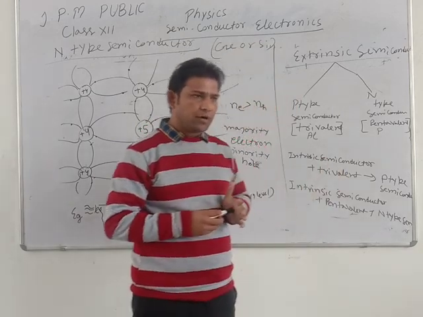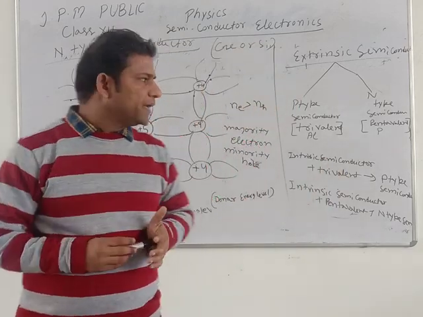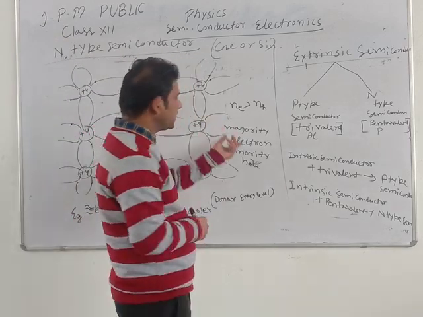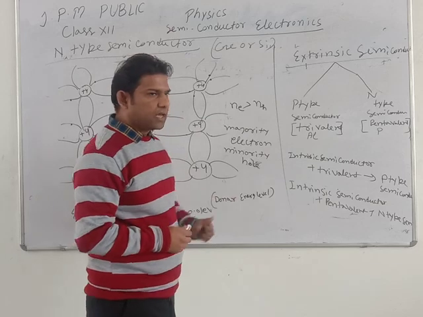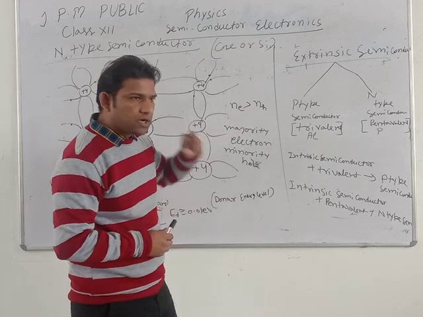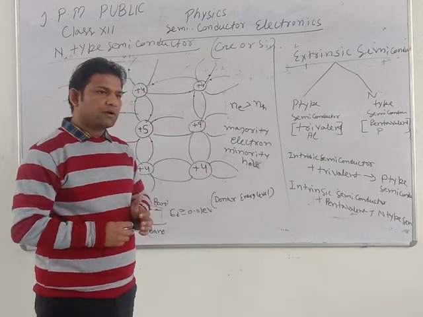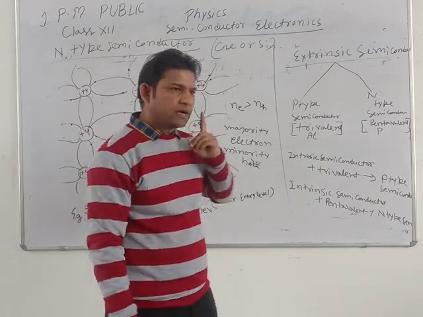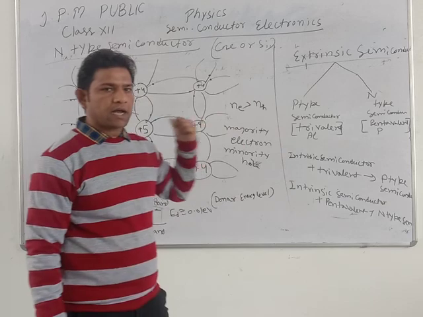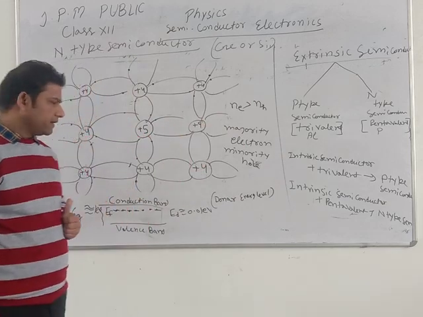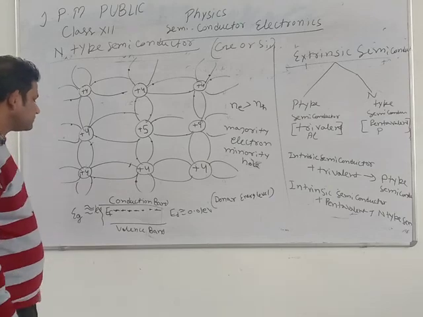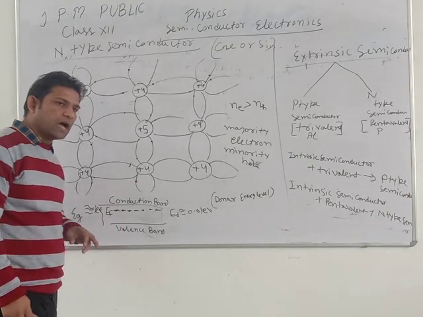After that we get P-type semiconductor, which is just opposite. In P-type semiconductor, the number of holes is greater than the number of electrons. So hole is the majority charge carrier and electron is the minority charge carrier. And the acceptor energy level for P-type semiconductor is just above the valence band.